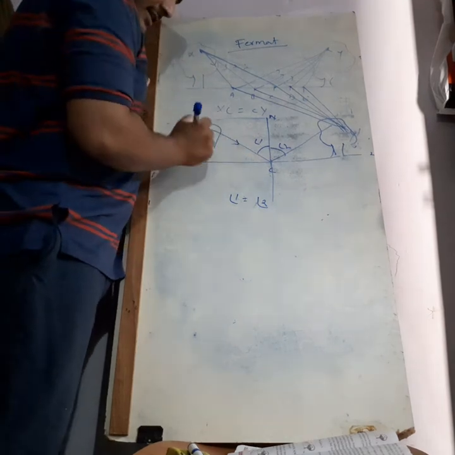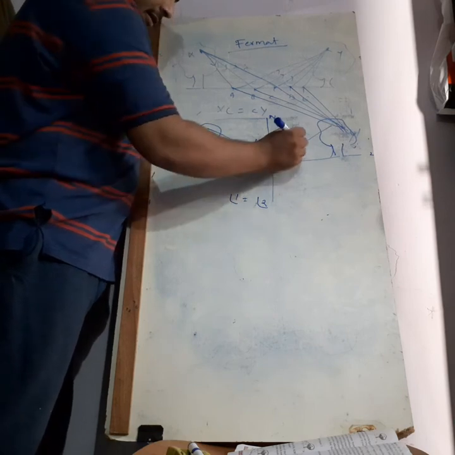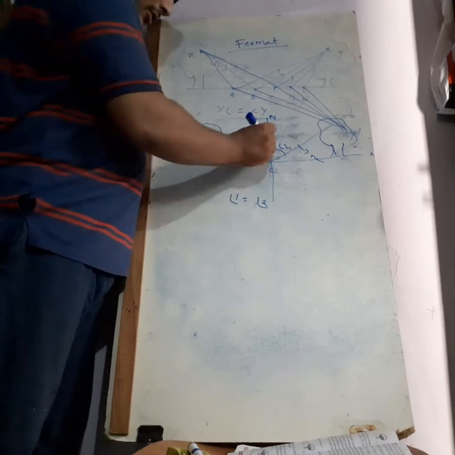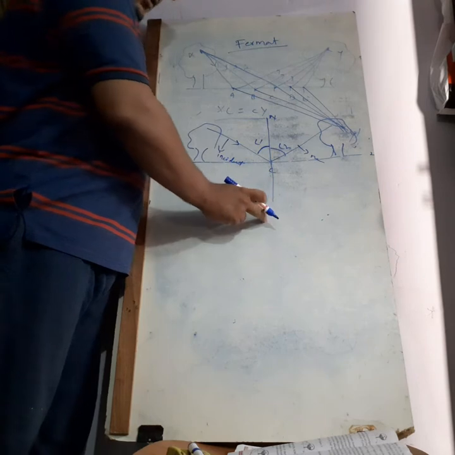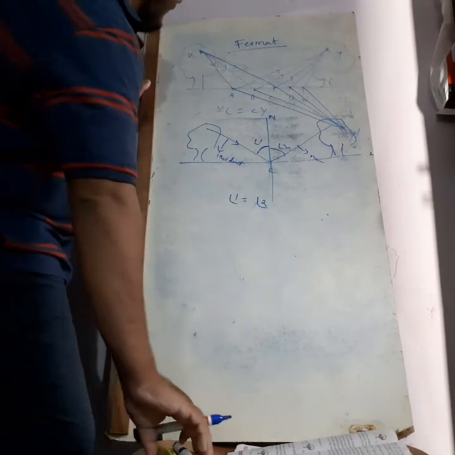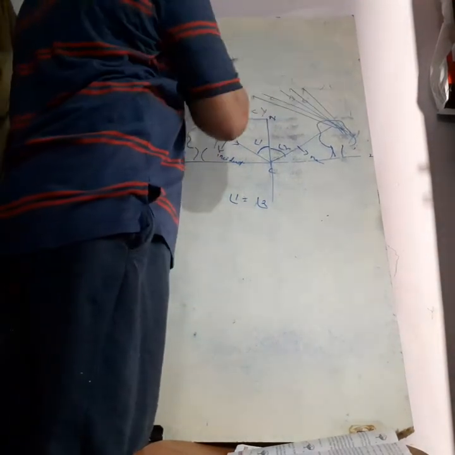Here, this is your incident ray, and this is your reflected ray. In this incident ray and reflected ray, whatever angle is made, angle of incidence and angle of reflection, angle 1 is equal to angle 2. This means I can say that the angle of incidence will be equal to the angle of reflection.